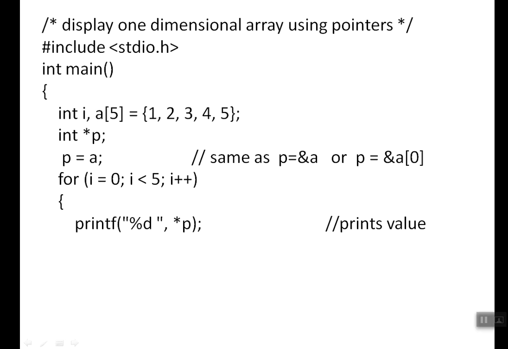So what is p now? The address of the first element. What is *p? The value of the first element. So it will print 1. Again p++. Now this pointer will go to the next address. p++ means it will move to the next address. What is the next address? &a[1].